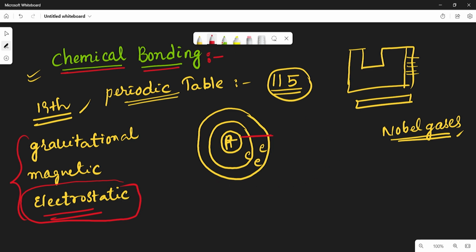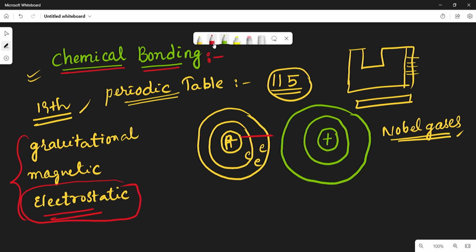For example, take another atom. So this is one atom, this is another atom. This is atom A and this is atom B. Here also electrons are there, and at the center there is a positive charge. This is the nucleus.